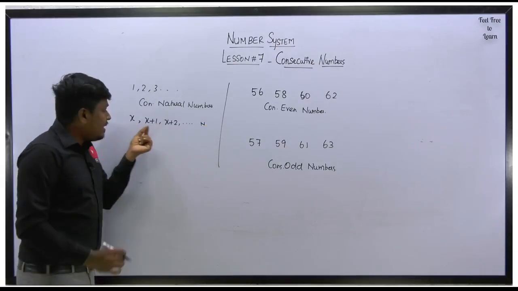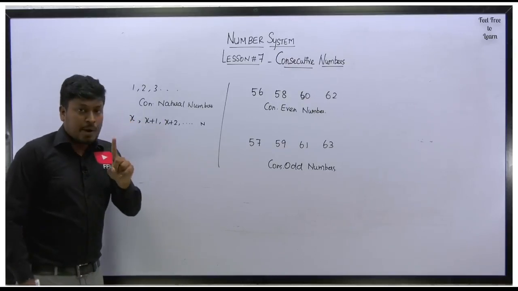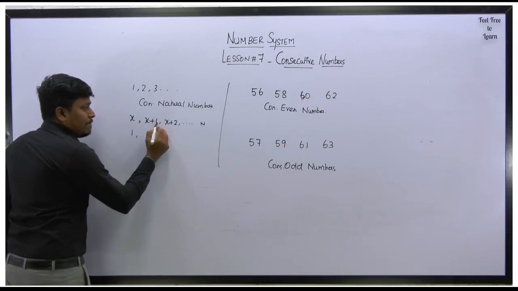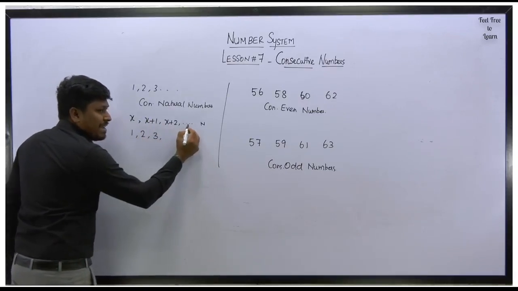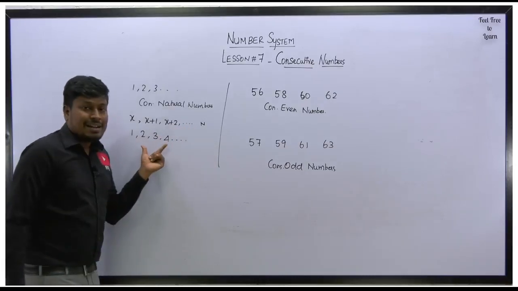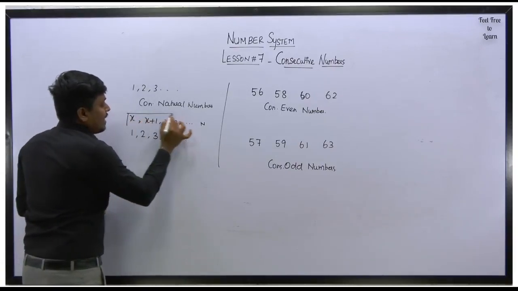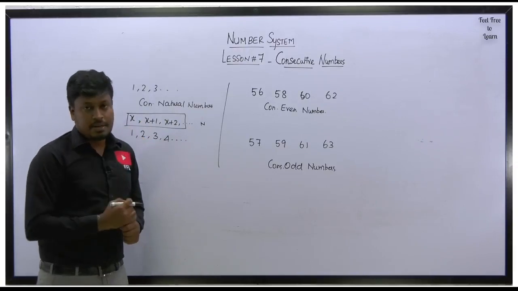Just listen here, instead of x, if you substitute 1, then we get 1, 1 plus 1 will be 2, 1 plus 2 will be 3. Similarly, the next number will be x plus 3, that is 1 plus 3, which will be 4. It goes on. This is called consecutive natural numbers. Got it? So this format x, x plus 1, x plus 2, it goes on, is called consecutive natural numbers.